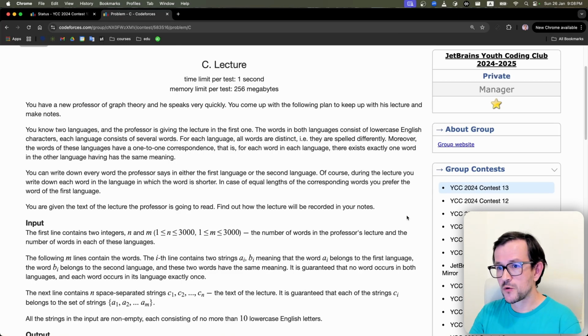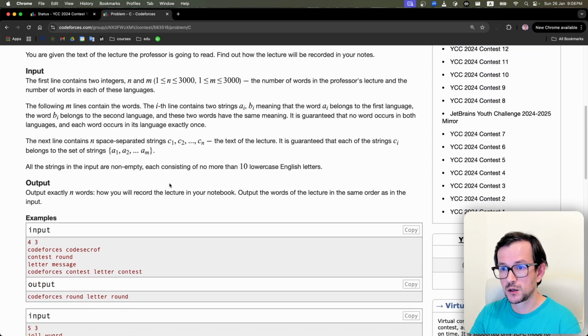Pretty much the same for problem C. Problem C is only implementation heavy, nothing actually, no mathematical thinking required in this problem. You probably need to find a way to implement it carefully with proper data structures. What I'm doing here, I use a map.